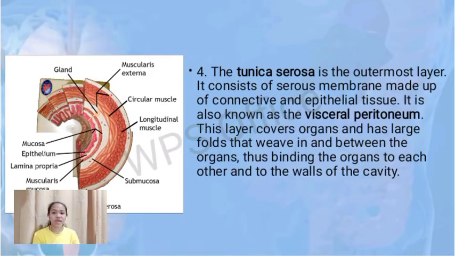The last layer is the tunica serosa. It is the outermost layer. It consists of the serous membrane made up of connective and epithelial tissues. It is also known as the visceral peritoneum. This layer covers organs and has large folds that weave in between the organs, thus binding the organs to each other and the walls of the cavity.